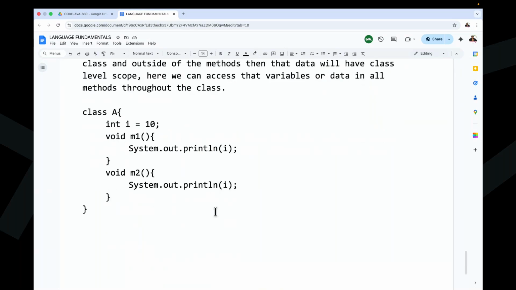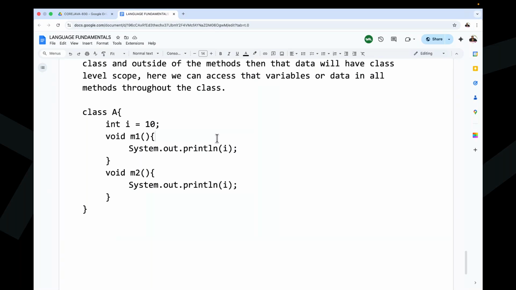Again, what is the response now? Yes, possible. Why? Because the i variable is a class level variable. It has a class level scope. When it has class level scope, we can access it inside this M1 method and inside the M2 method. Remember carefully. Okay, good. Now observe carefully. All of you understand it clearly.